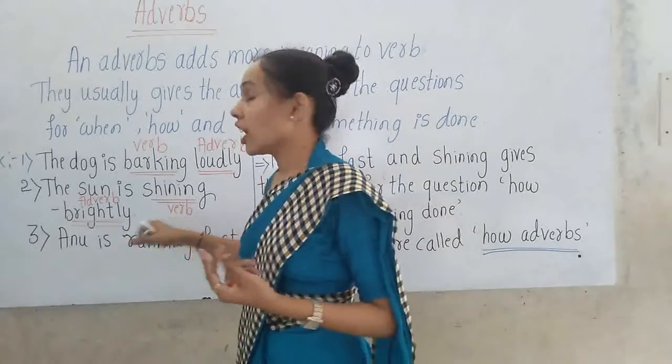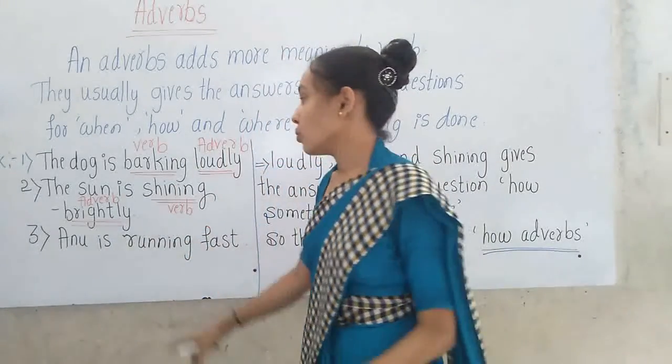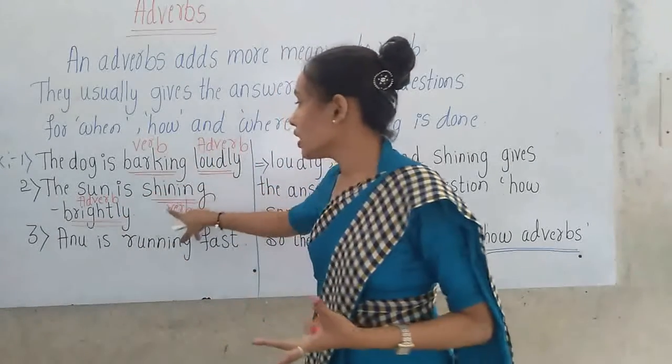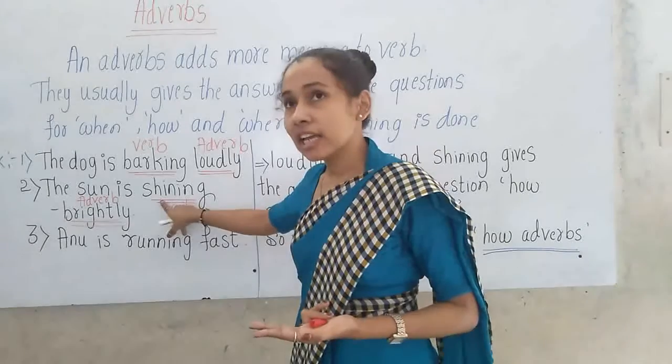The sun is shining brightly. So brightly is the adverb which adds more meaning to the verb shining.